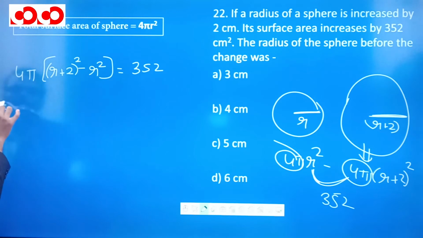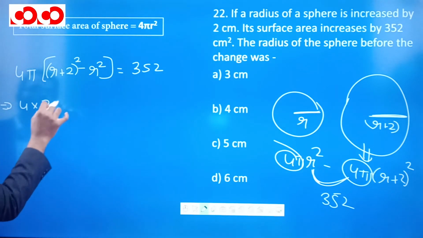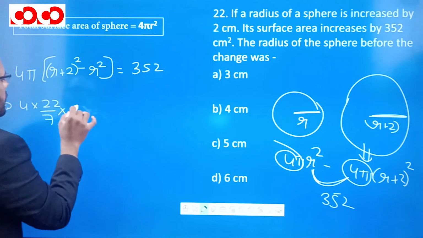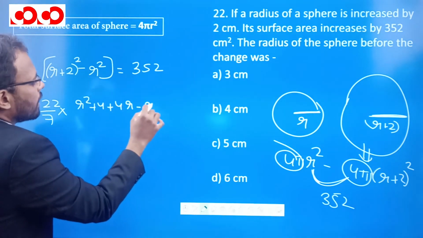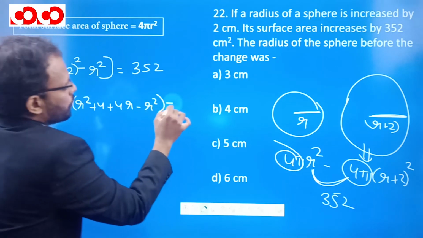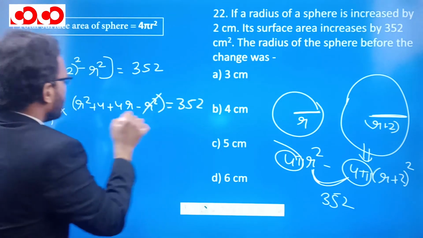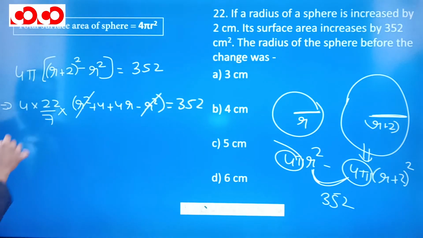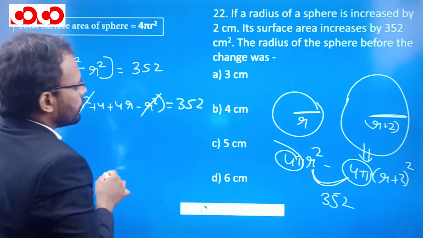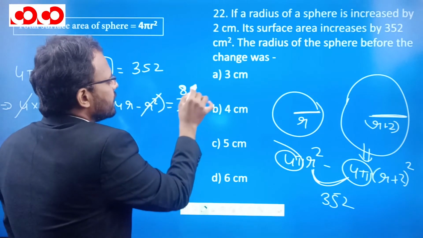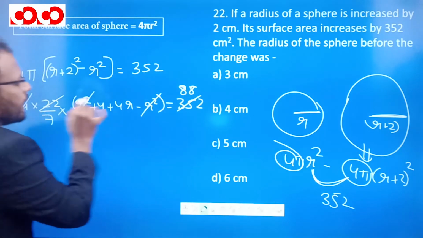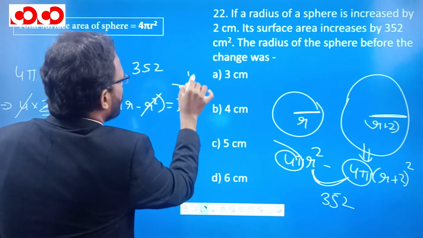352. So we know that 4 times pi is 4 times 22 by 7. And we can open this bracket as r square plus 4r plus 4 minus r square is equal to 352. So r square and r square cancel. Now if we cut this 4 with this, it will go how many times? 8 4s are 32, again 8 4s are 32. Again this 22 will get cancelled with this 88. How many times? 4 times.